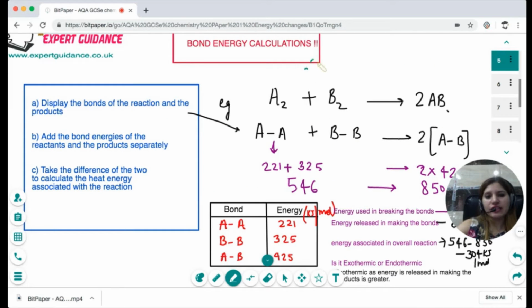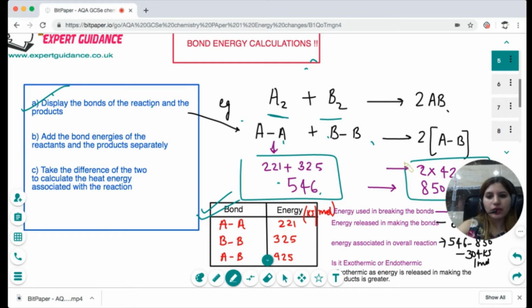This is a higher tier question where you need to first display the bonds of the reactants and the products. From the data booklet, take the bond values, add the bond values of the reactant side, add the bond values of the product side, take the difference of the two, and that will give you the heat associated with the reaction.